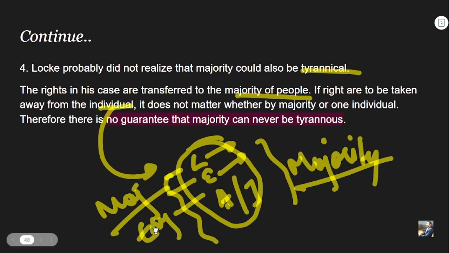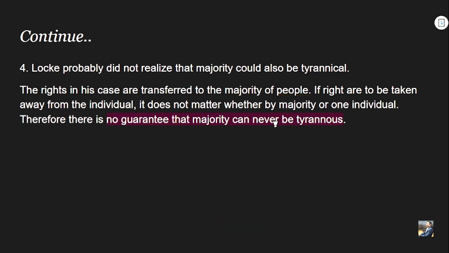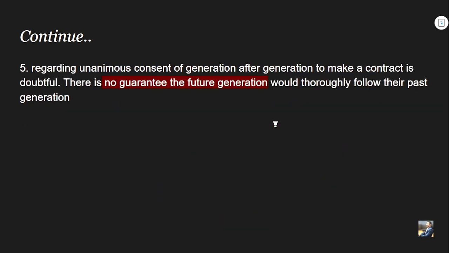What is the guarantee, right? What is the assurance? This is what critics are asking of Locke, right? Therefore, there is no guarantee that the majority can never be tyrannous, right? Why? Because there is no guarantee. So this is the fourth criticism. What is the fifth and last criticism?